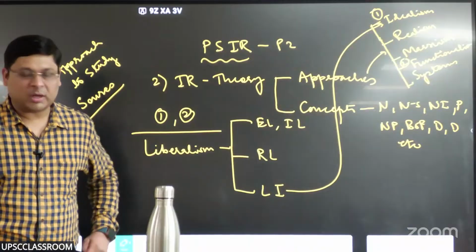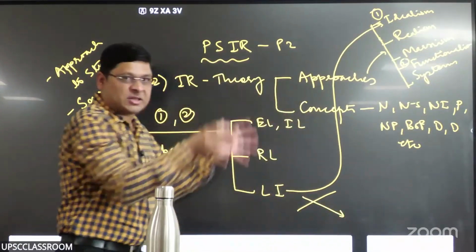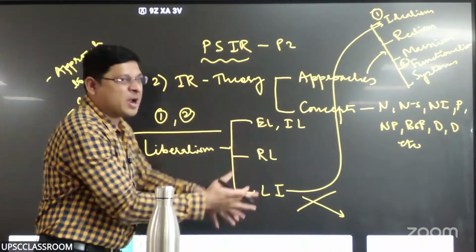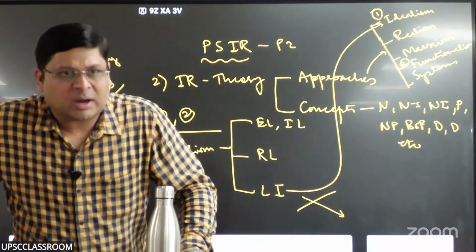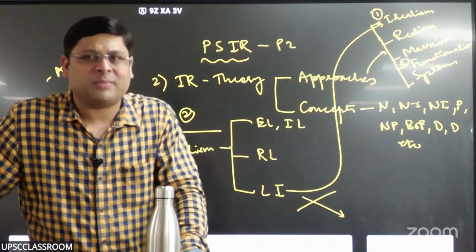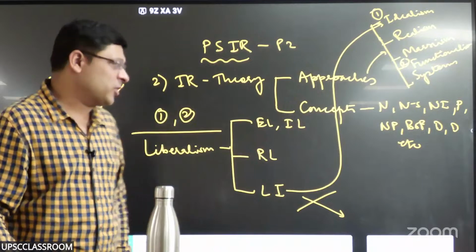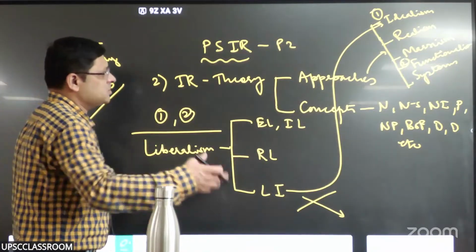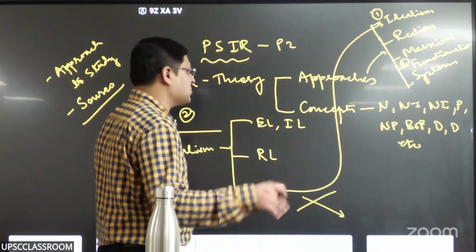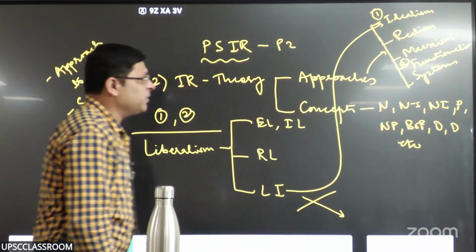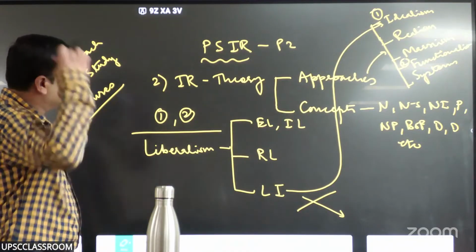Is it understandable? Okay. And functionalism is sort of an extension of liberalism. Functionalism is a modern development, quite a recent kind of development. In the 1940s, for the first time, David Mitrany came up with that idea. And later on, in the 70s, he came up with the full theory of functionalism, right? To which Ernst Haas gave an improvement over functionalism in the form of neo-functionalism. So we discuss both functionalism and neo-functionalism as far as approaches to IR are concerned.